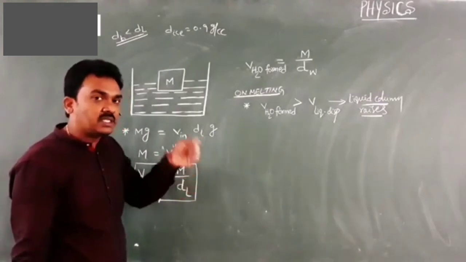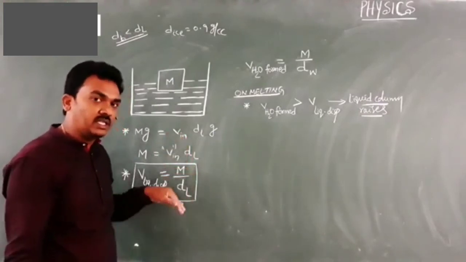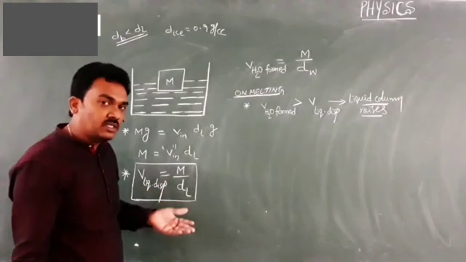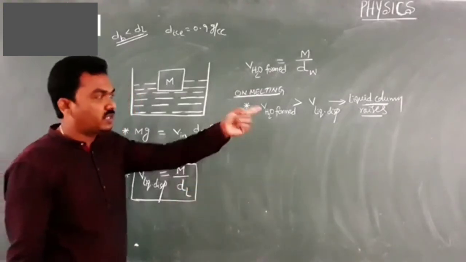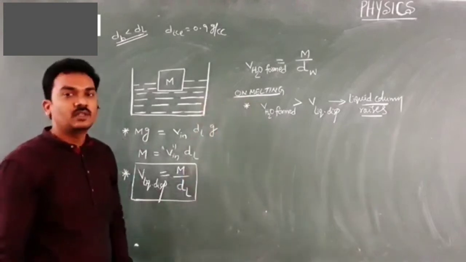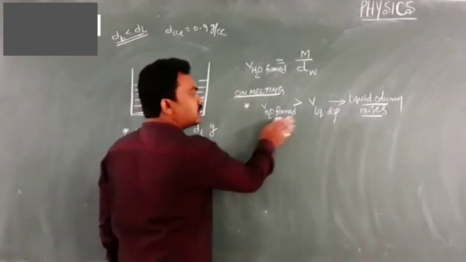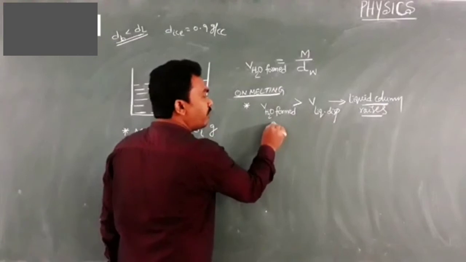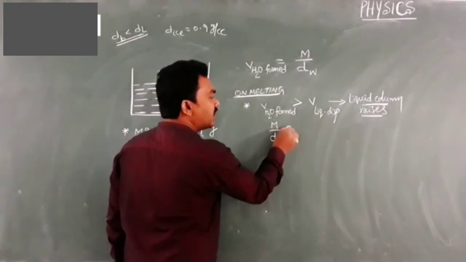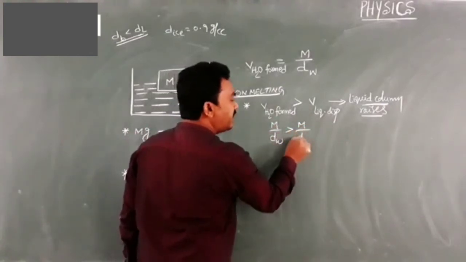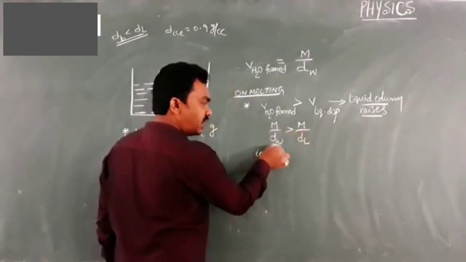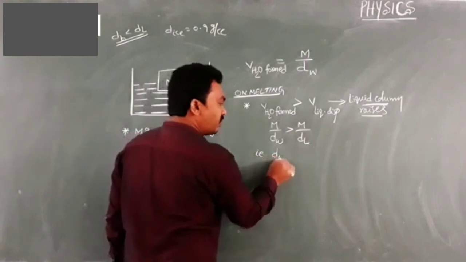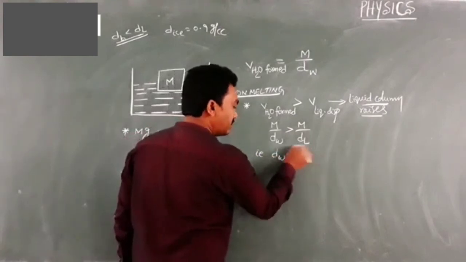This water will replace the 10 cc occupied by the ice already, and the additional 5 cc volume will cause the rise in level of the liquid. Of course, when this happens, m by dw is greater than m by dl. This indicates that dw must be less than dl.